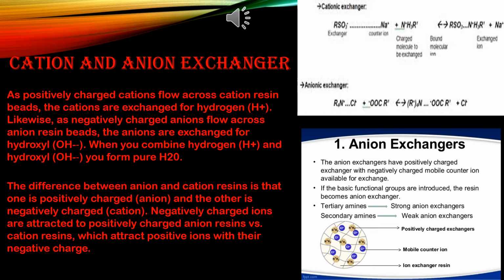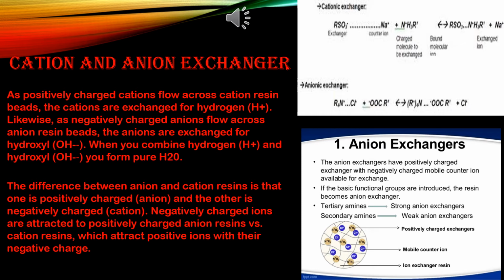The resins are reactivated or regenerated by passing dilute 0.2 M H2SO4 through the cation exchanger, and dilute 0.2 M sodium hydroxide solution through the anion exchanger, and then washing with water.